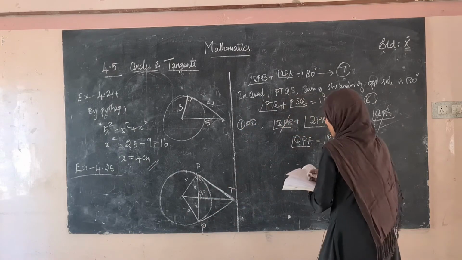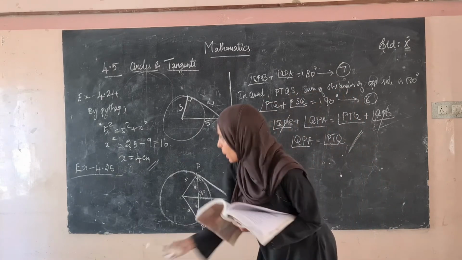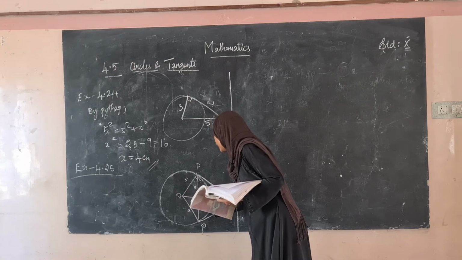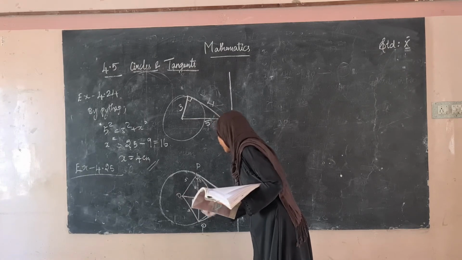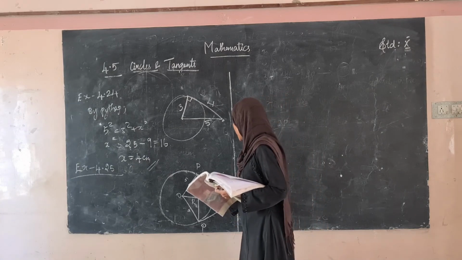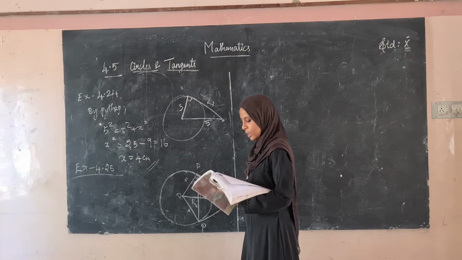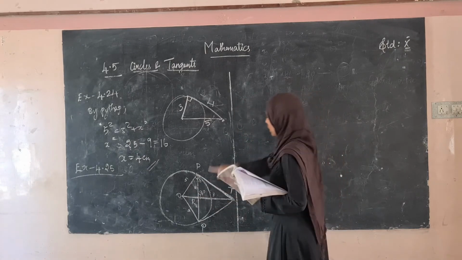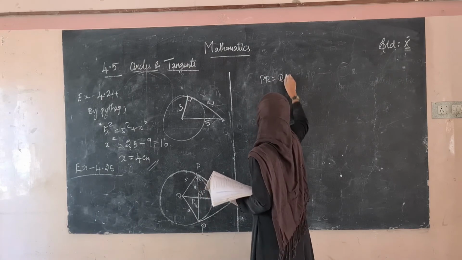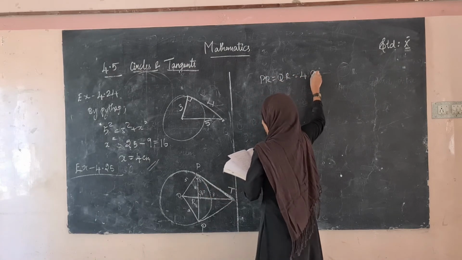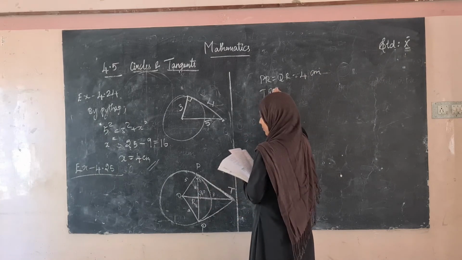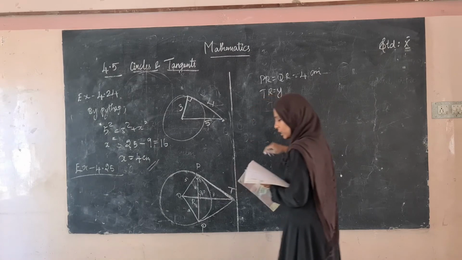Okay, so we can write it. So this is the center O. We are taking this point as R, and this is T. Let this be Y. See here. So what we took, PR is equal to QR is equal to 4 centimeter. Now we are taking TR as Y.